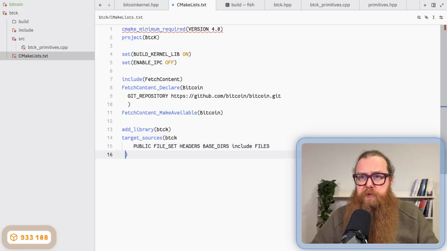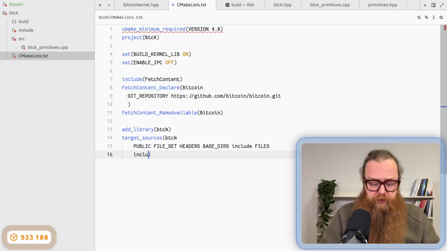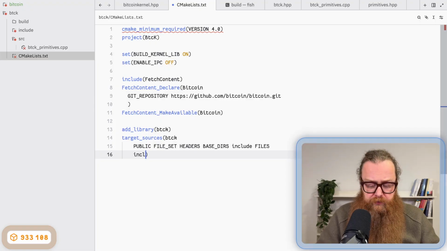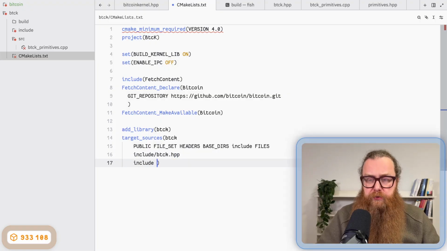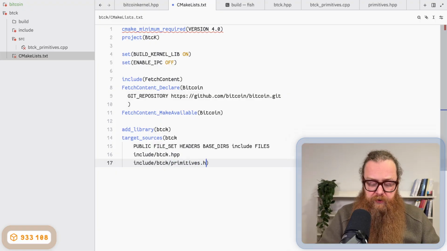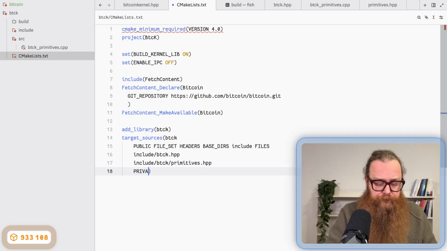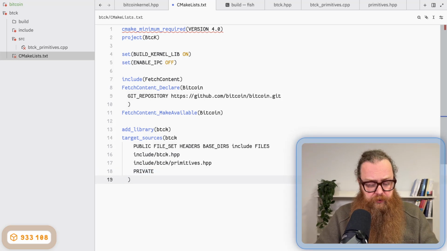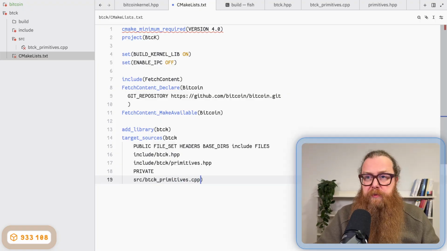So now I provide a list of files, which is include btck.hpp and also include/btck/primitives.hpp, and my source file will be private, and this one is in src/btck primitives.cpp.